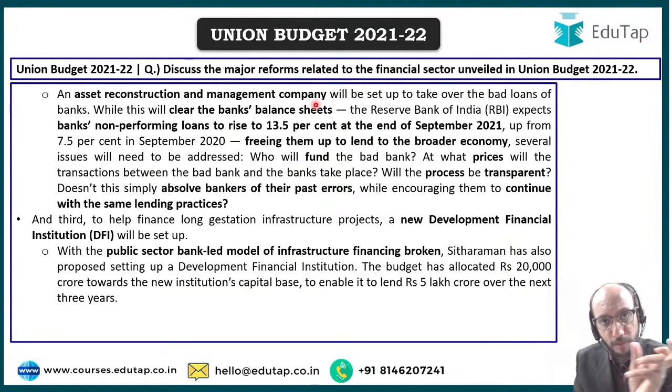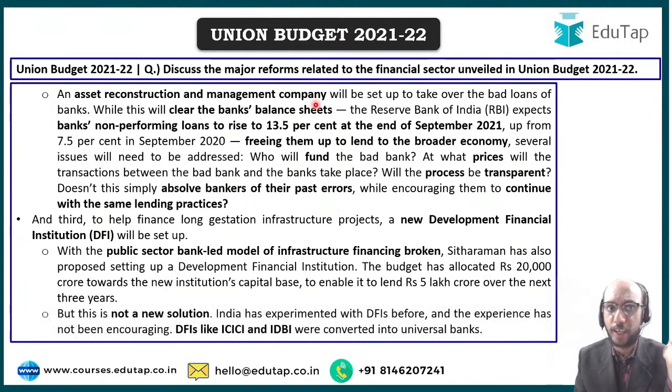Why? Because of the problem of asset liability mismatch. Public sector banks, first of all, do not have much money to lend. Second of all, they cannot lend because of the asset liability problem. Therefore, the government has decided to set up a development financial institution.